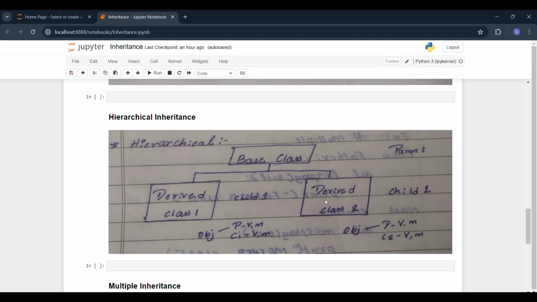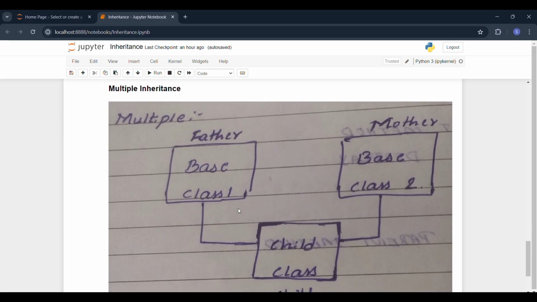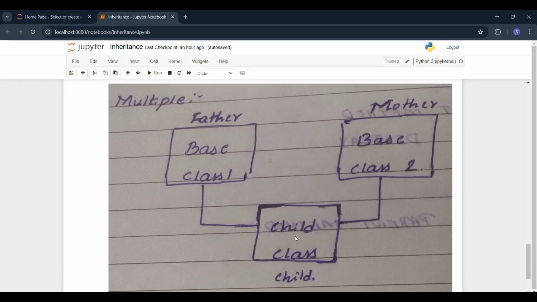Hope you understood. Now let's see multiple inheritance. Basically, multiple inheritance is nothing but we'll be having two parents, like two base classes. One is the father, the other one is the mother, and only one child class will be available. This one child class can access both the parents' properties. From the child class we first access the base class 1 properties, and then it goes to the mother and accesses the base class 2 properties. This is how multiple inheritance works.